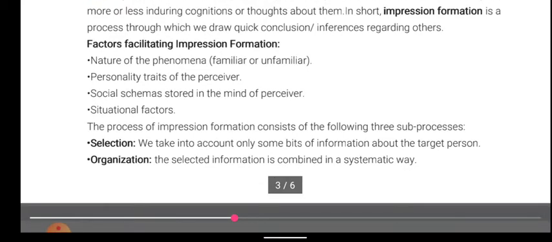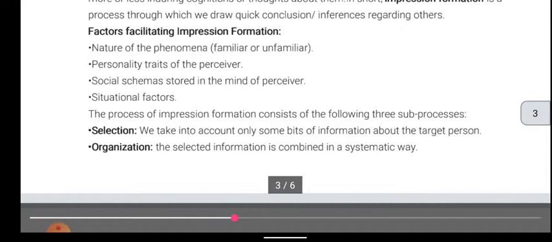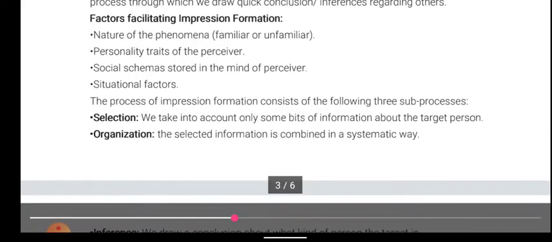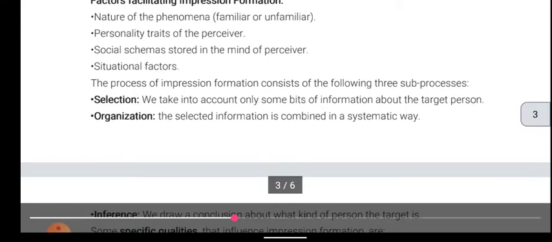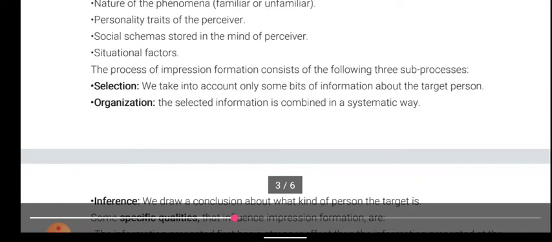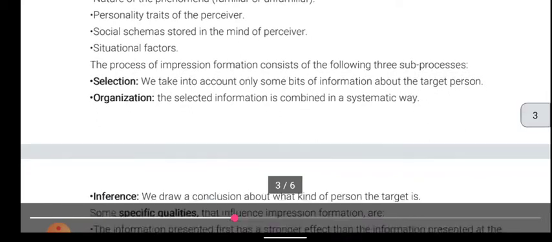Factors facilitating impression formation: nature of the phenomena, familiar or unfamiliar; personality traits of the perceiver; social schemas stored in the mind of the perceiver; situational factors. The process of impression formation consists of the following three sub-processes.